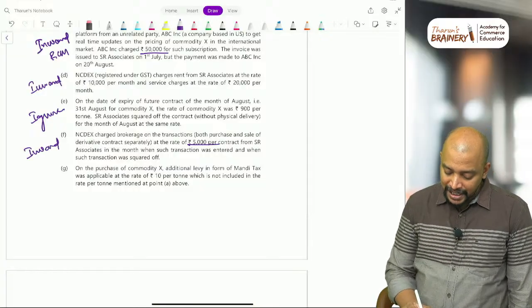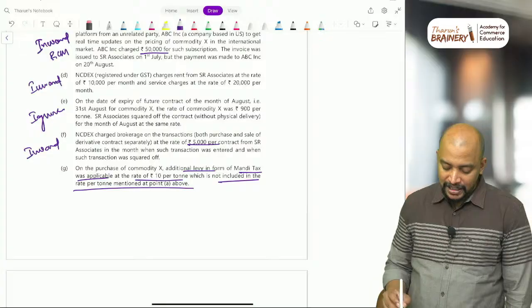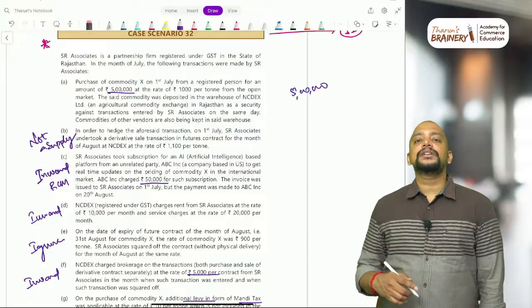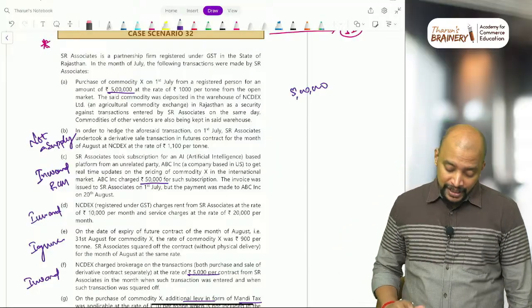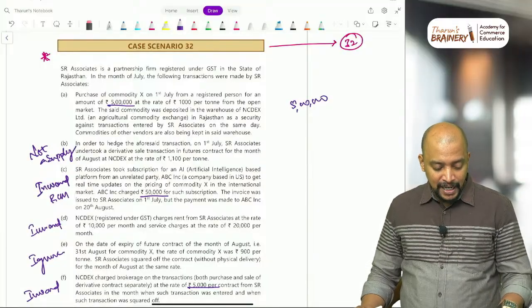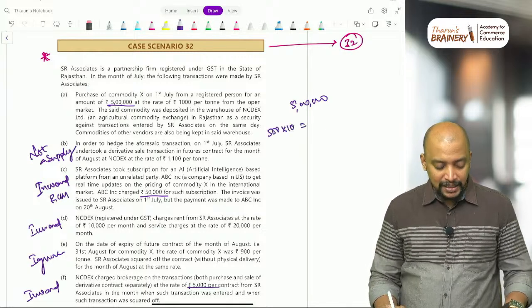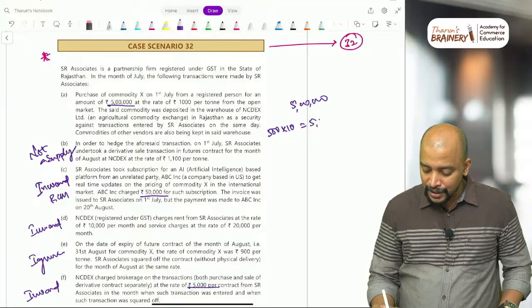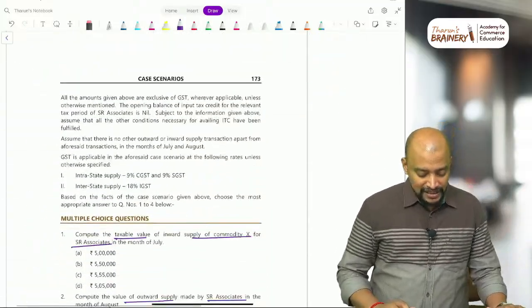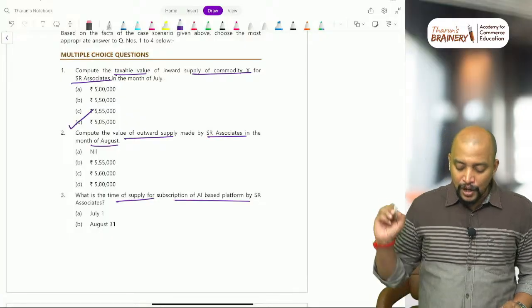On the purchase of commodity X, an additional levy in the form of mandi tax was applicable at the rate of 10 per ton, which is not included in the rate per ton mentioned at point number 1 above. Basically, here mandi tax, taxes, duties and cess by whatever name called other than GST should be included in the value. So 10 rupees per ton, how many tons? 5 lakhs divided by 1000 rupees per ton means we get 500 tons. 500 tons into 10 rupees per ton will come to 5000. Therefore, the value of inward supply is 5,05,000. So the taxable value of inward supply is 5,05,000. Option D will be taken.